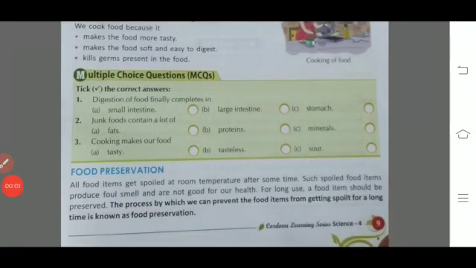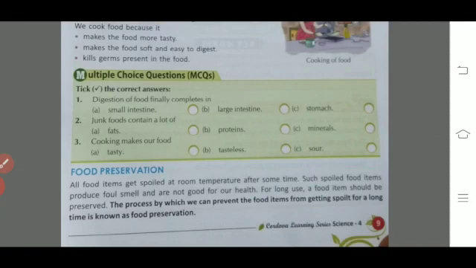Question number two is, junk food contains a lot of fat, protein or mineral. Firstly, minerals are helpful to us. Protein is also very helpful. Fat is helpful but it is a little harder to digest, so it causes obesity. It means it is not healthy for you, and junk foods are also not healthy. It means the answer is fats.